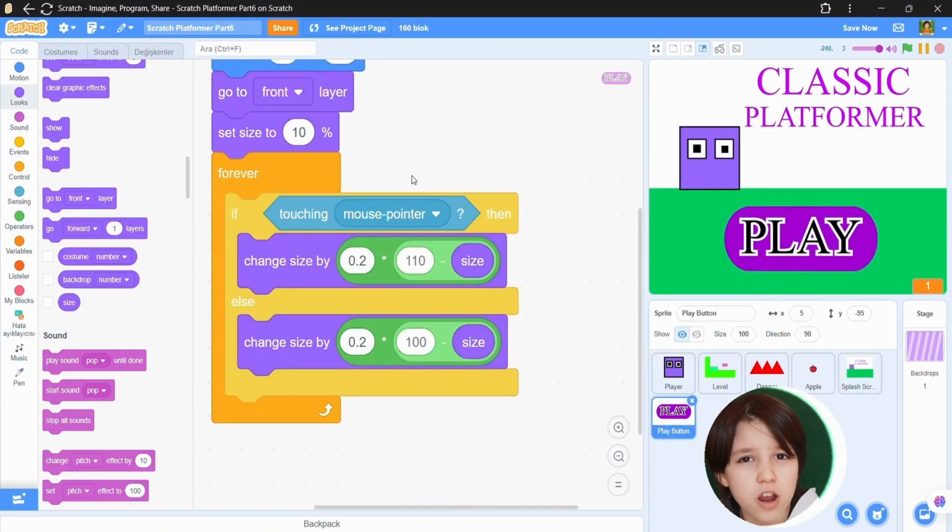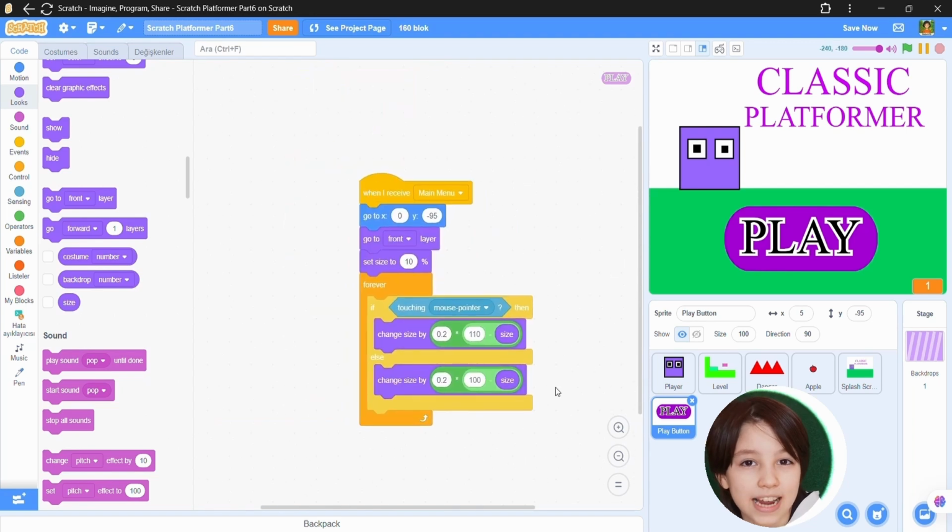With this, why isn't it working? Oh, because it has no when green flag clicked and no when I receive.